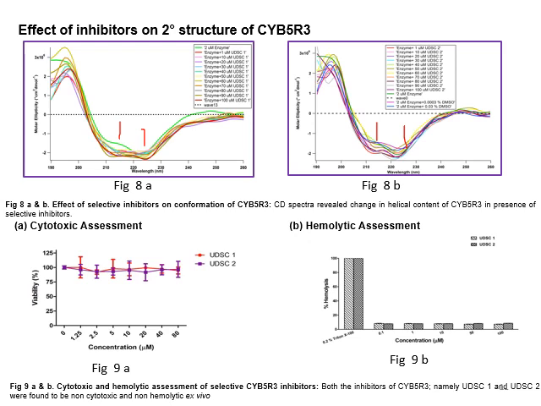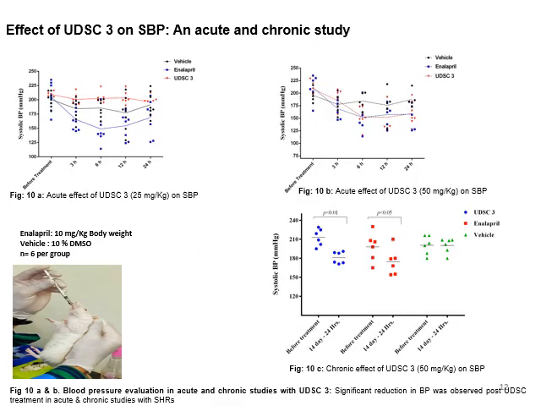At this step, both of these inhibitors are ready to be given in vivo, but before that we wanted to check the cytotoxic and hemolytic effects of these compounds. We did some ex vivo assays against HEK293 cells and isolated human RBCs, where we found that none of these compounds, even at a greater range than their corresponding IC50 values, were able to cause any cytotoxic or hemolytic effects. At this stage, UDSC1 and UDSC2 are ready to be tested in in vivo studies.